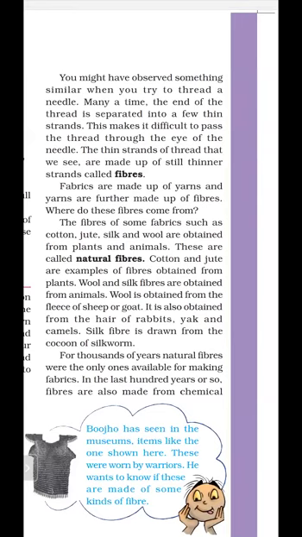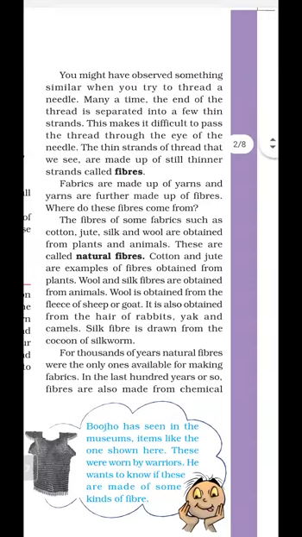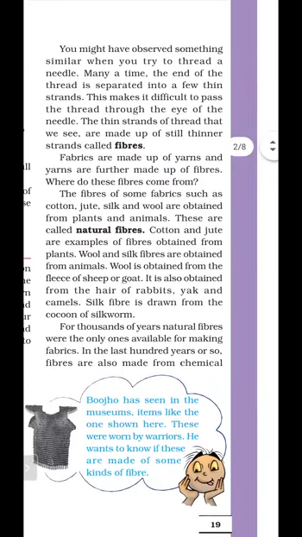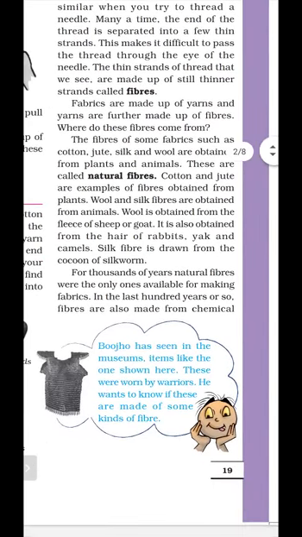How is wool obtained? Wool is obtained from sheep or goat. How is silk obtained? Silk is obtained from the silkworm. So there are four kinds of natural fiber: cotton, jute, wool, and silk. Cotton and jute are obtained from plants, and wool and silk are obtained from animals.